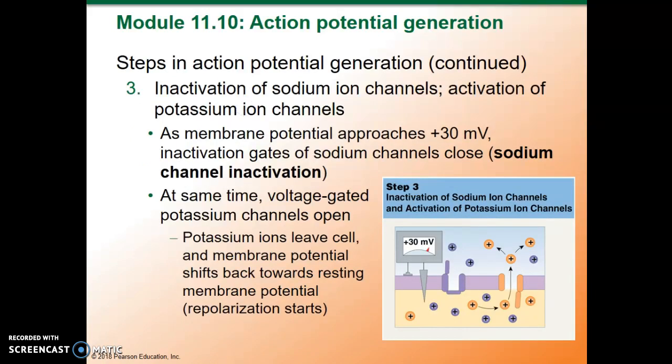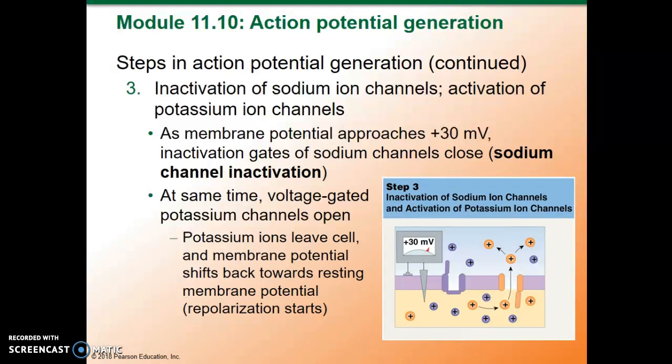Step 3 is inactivation of the sodium ion channels and activation of the potassium ion channels. Remember, sodium was rushing into the cell, and the membrane potential reached a positive value of +30 millivolts, and that's going to trigger the sodium channel inactivation. At the same time, the voltage-gated potassium channels will open, and potassium will leave the cell.